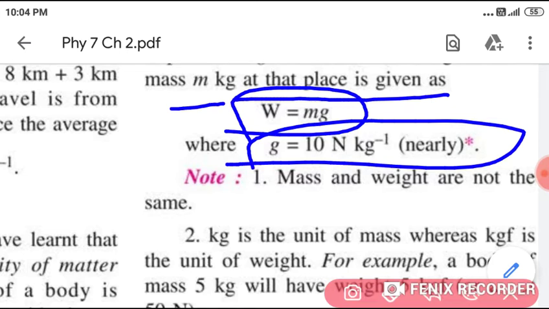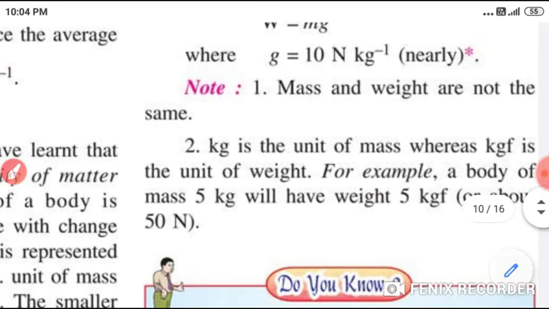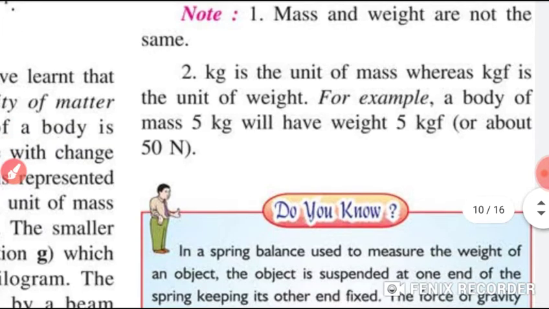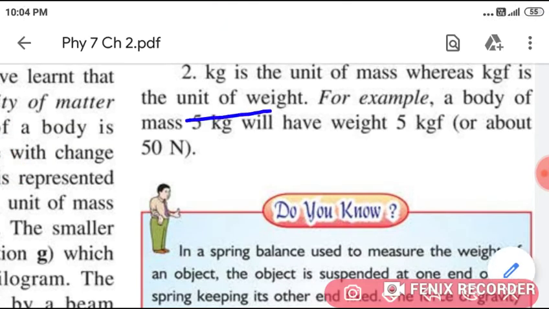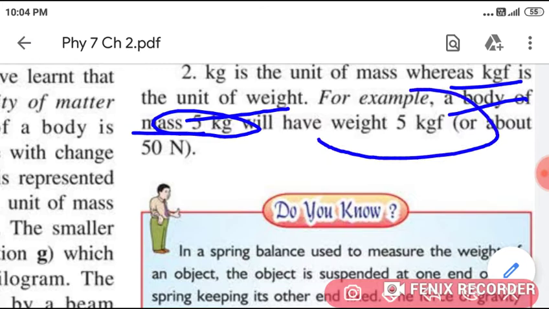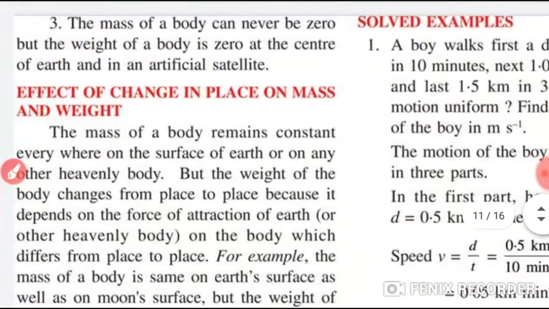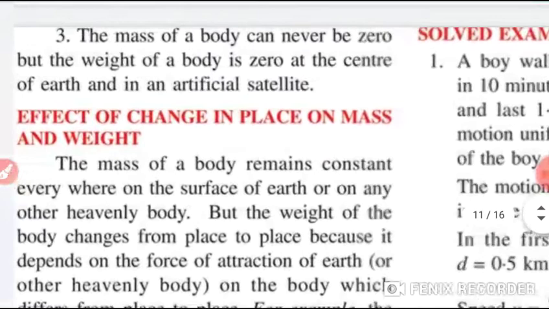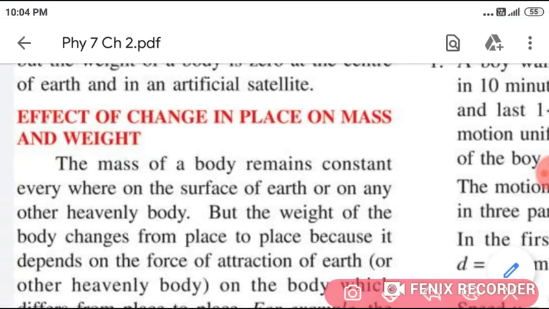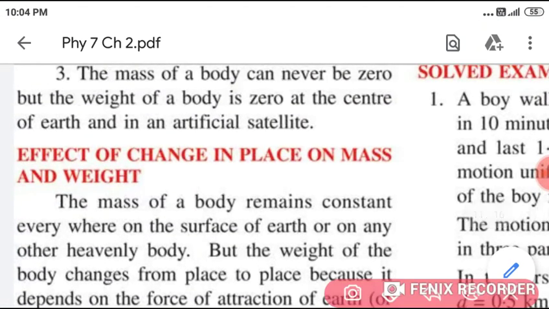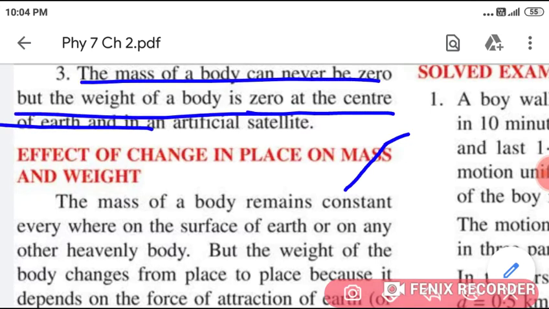Students, mass and weight are not the same. You have to note this. Kg is the unit of mass, whereas the unit of weight is kgf. For example, a body of mass 5 kg will have a weight of 5 kgf, or we can say it as 50 Newton also, students. The mass of a body can never be zero, students, but the weight of the body is 0 at the center of the earth and in an artificial satellite also. Just mark this point, students.